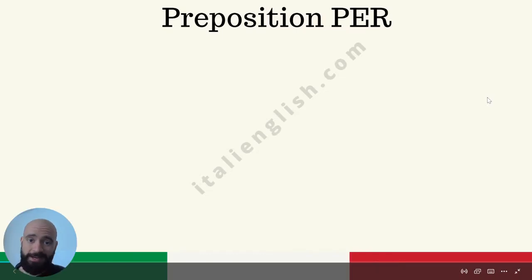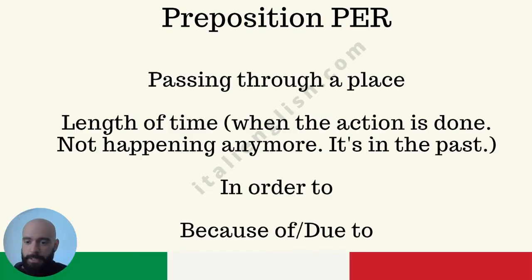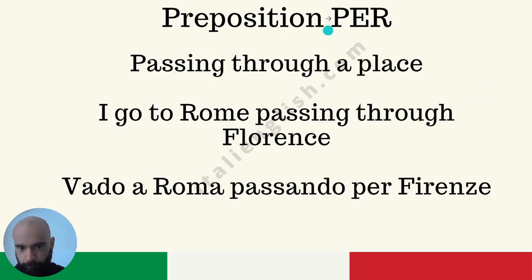So preposition per is used to express the concept of passing through a place, and the length of time when the action is done, not happening anymore, so it's used in the past. Also, preposition per is used to convey the concepts of in order to and because of, due to. So basically the goal, in order to, and the reason, because of, due to. Let's start with the first scenario, passing through a place.